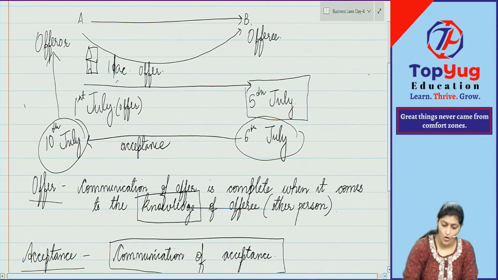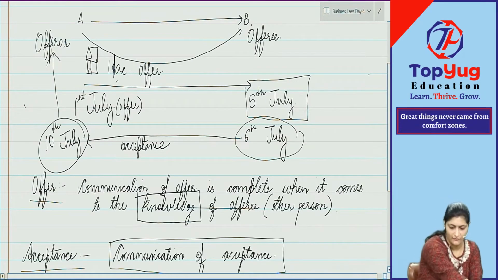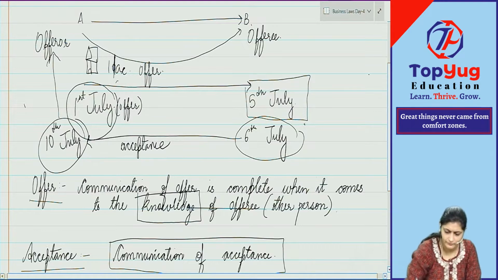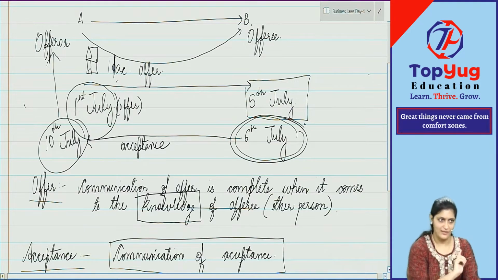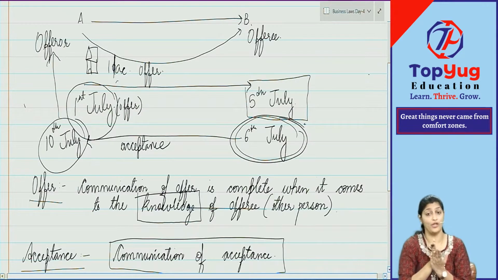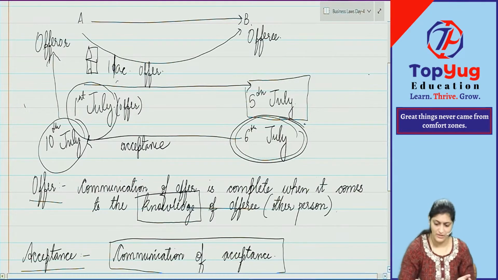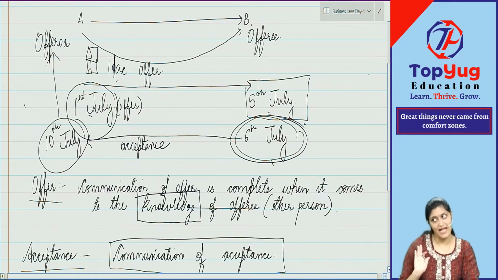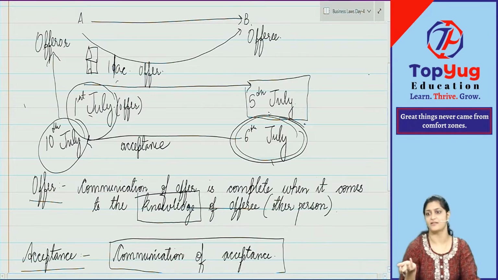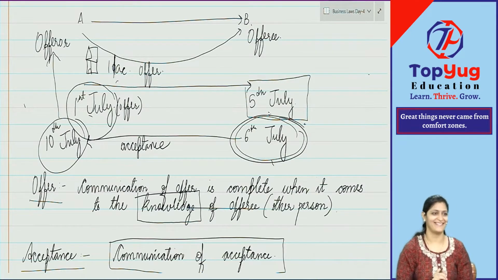Why? Because here, the offerer also had time to revoke. From which time? From 1st July till 6th of July. 6th of July only. Before that, when the communication of acceptance is complete for the offerer, when it is put in the course of transmission, 6th. Before that, from 1st till say 5th, okay, 6th he cannot do anything, till 5th, is he having time to revoke? Yes. Who is that? No, no.